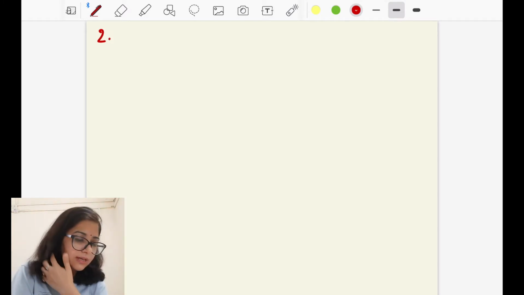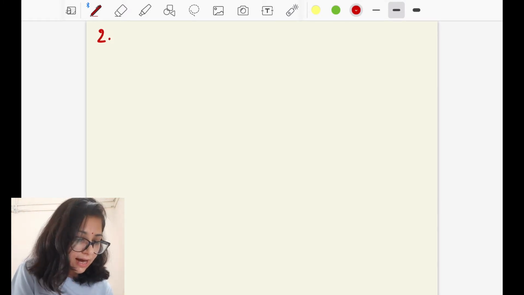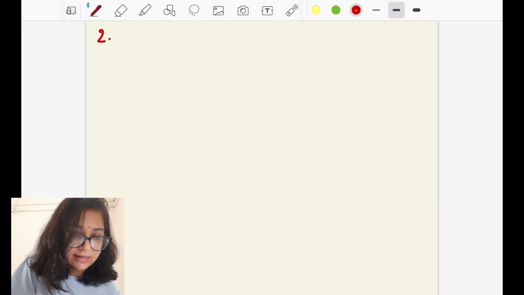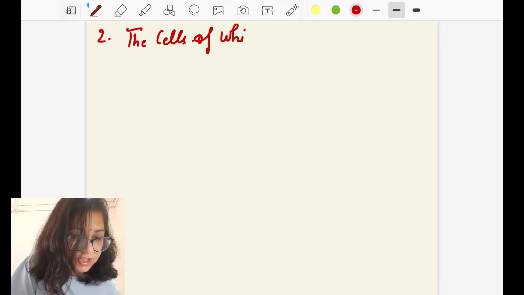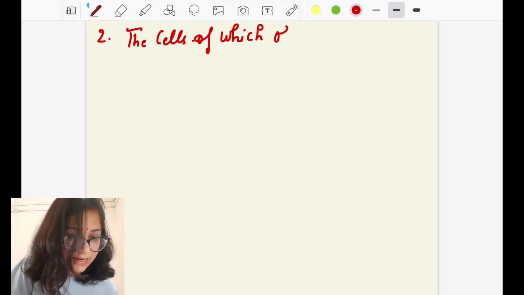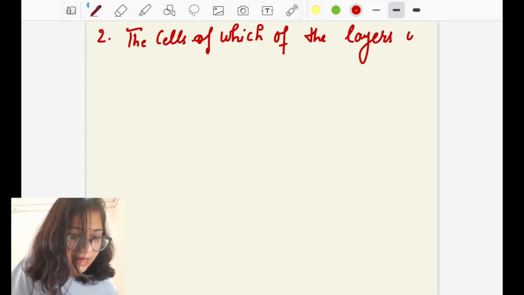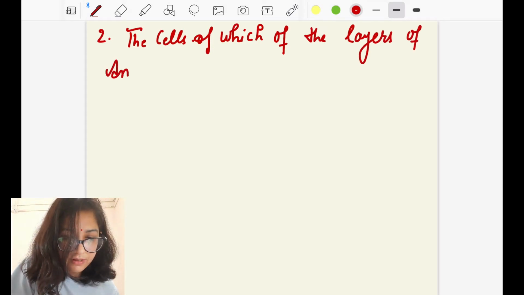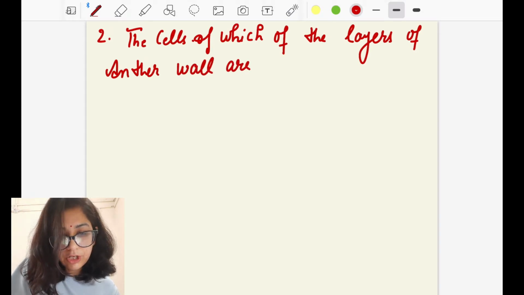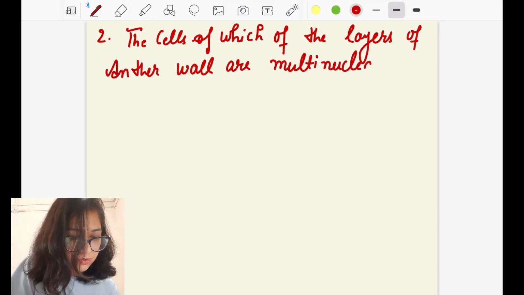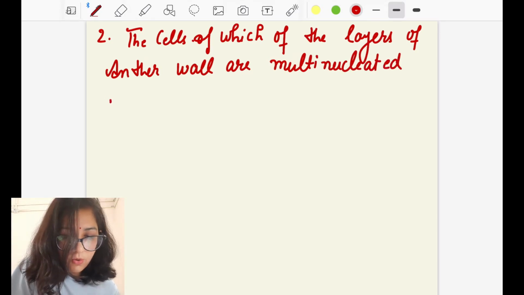Now, the second question, again from the anther, and I will not give options for this. The cells of which of the layers of the anther wall are multinucleated due to endomitosis?